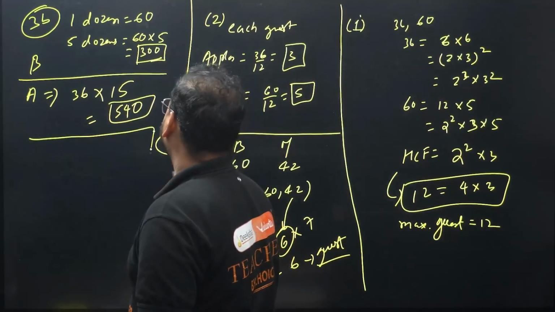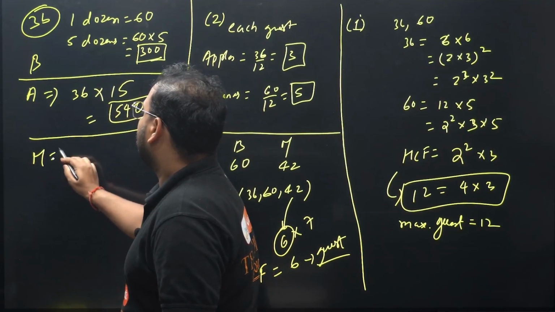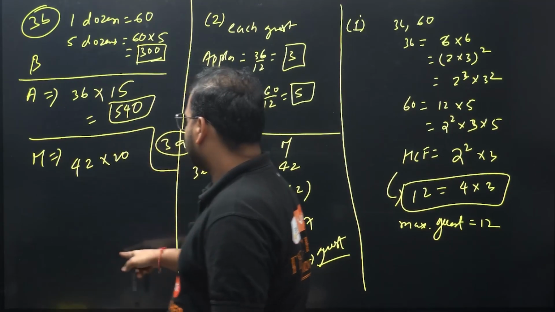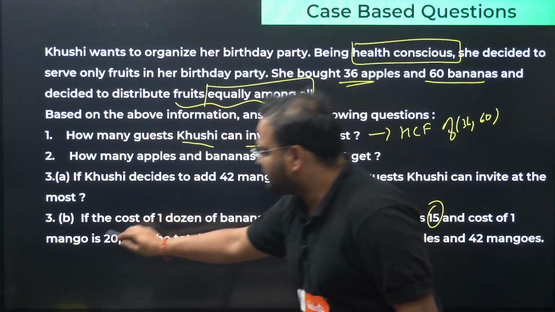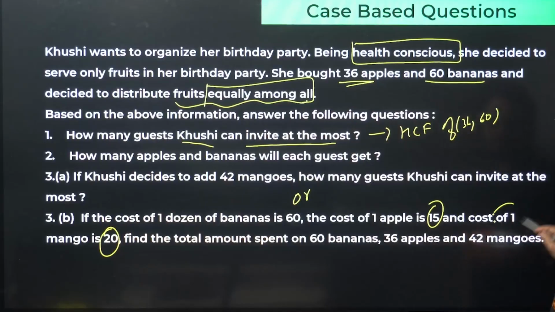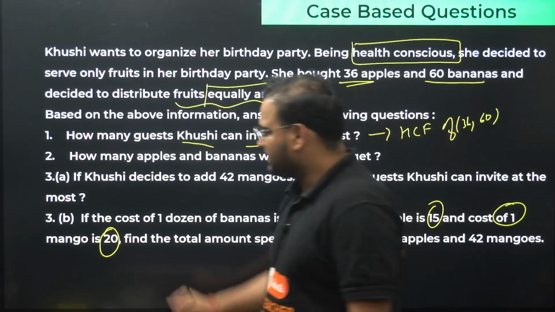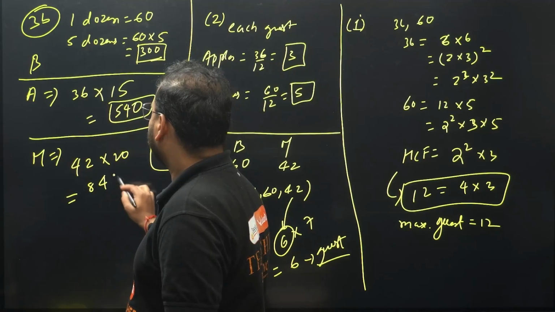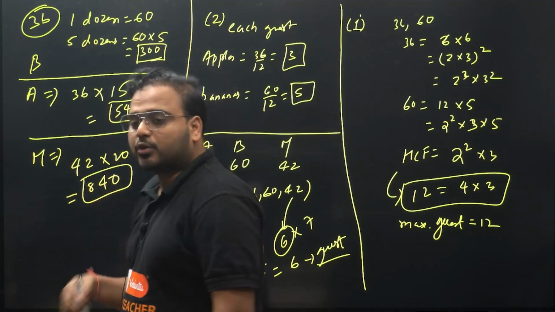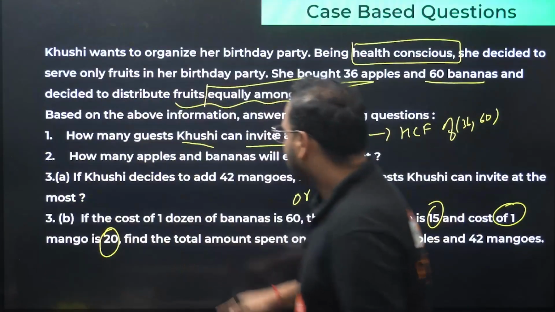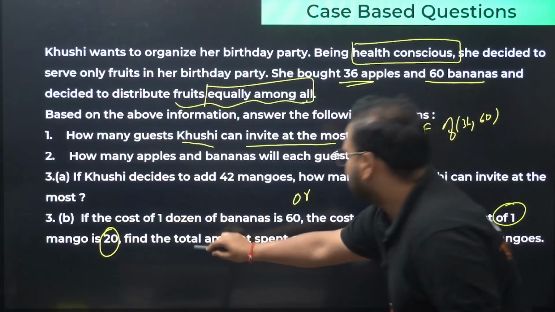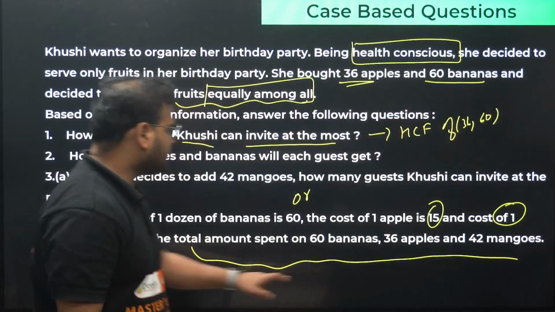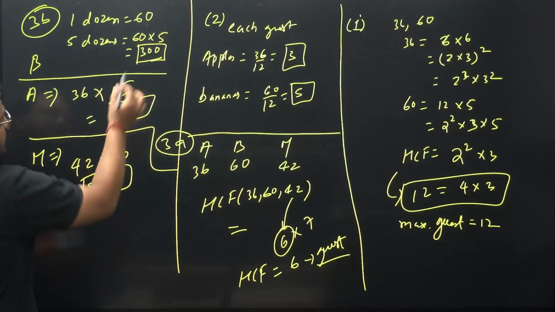Now we're moving back to the mangoes. Mangoes, we got 42, each costing 20 rupees. Please check. 20 rupees for one mango. The cost of one mango is 20 rupees. It means what we have over here is 840, right? So I'm looking for the total cost. Find the total amount spent on the entire set of fruits. I'm looking for the total cost.